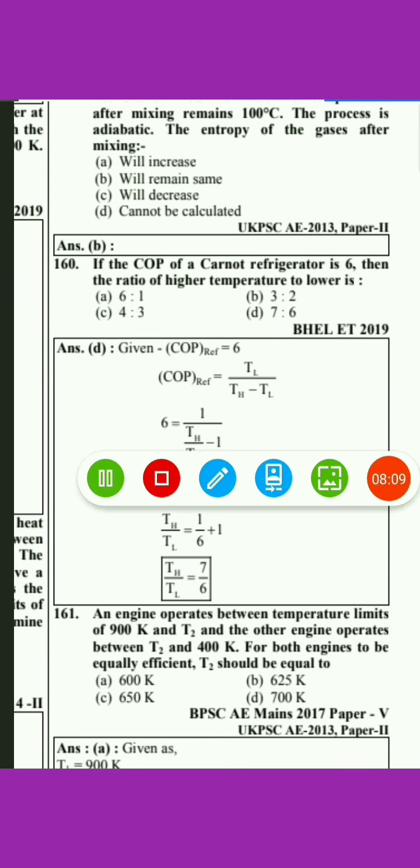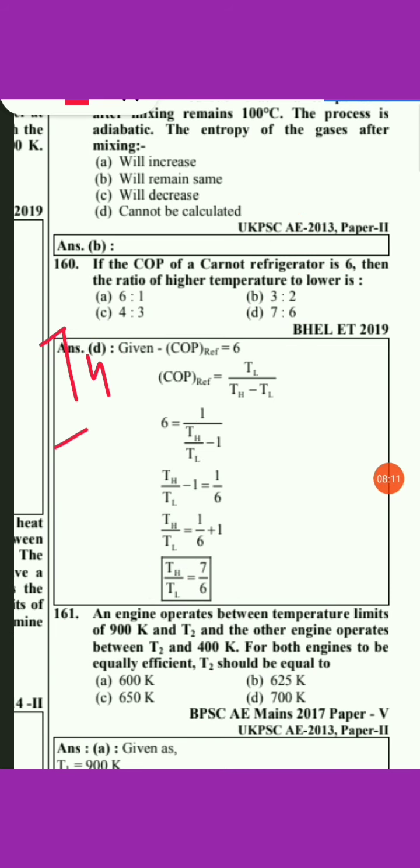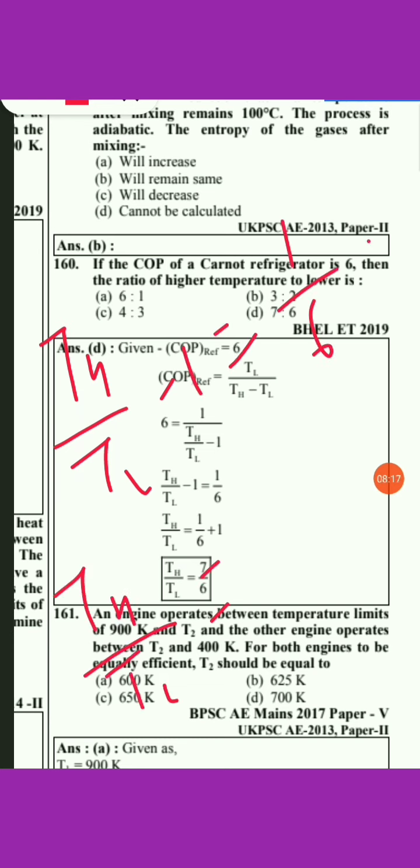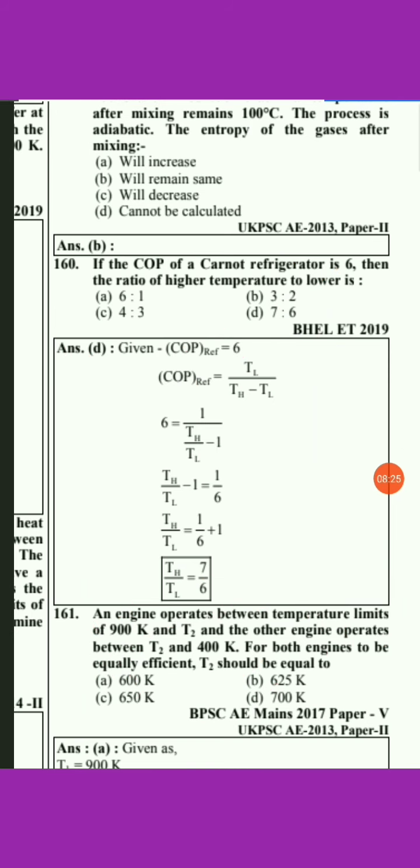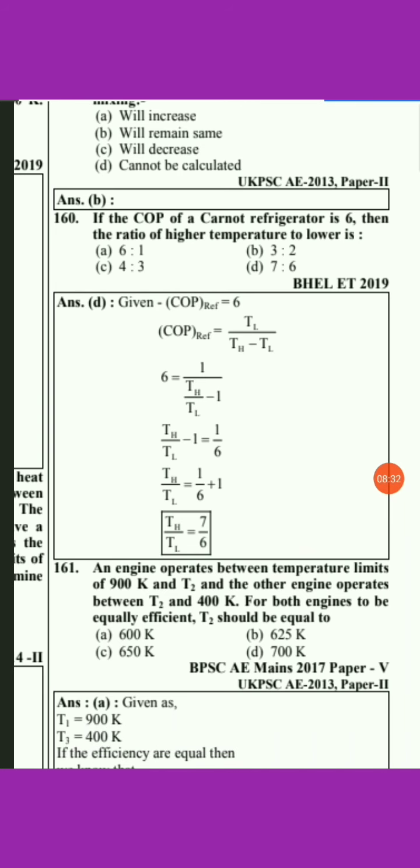So (TH/TL minus 1) is equal to 1 by 6. So TH upon TL will be equal to 1 by 6 plus 1, which comes out to be 7 by 6. So option D will be the right answer for question number 160. They have asked about the temperature ratio, higher to lower side. In a refrigerator, the desired effect occurs on the lower side temperature. So the correct option is option D.